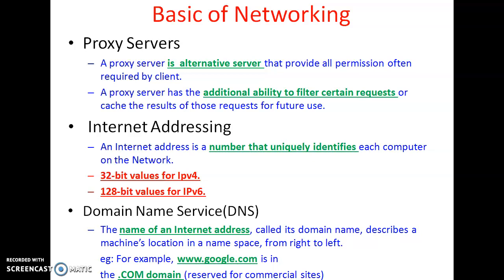Next, domain name services. The name of an internet address is called its domain name. It describes a machine's location in a namespace from right to left. For example, www.google.com, in which .com is the domain name.